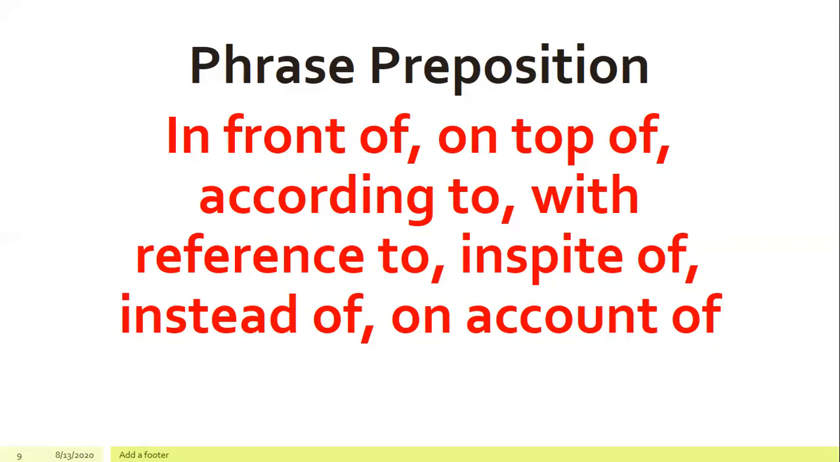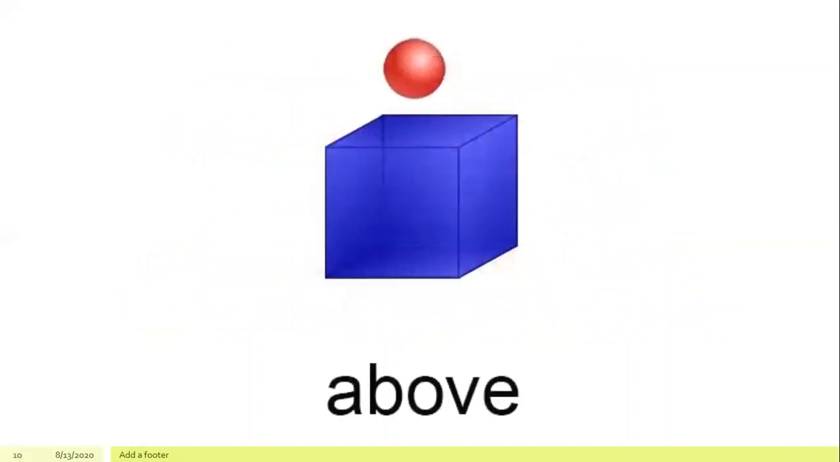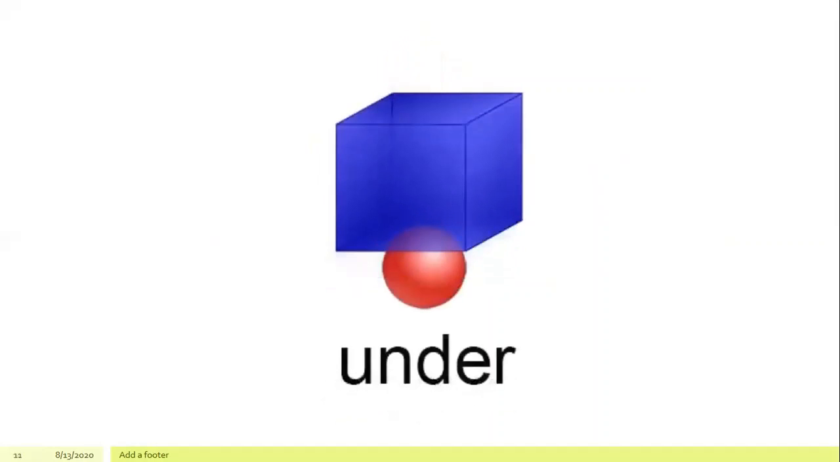First preposition: above. The ball is above the box. Next preposition: under. The ball is under the box.